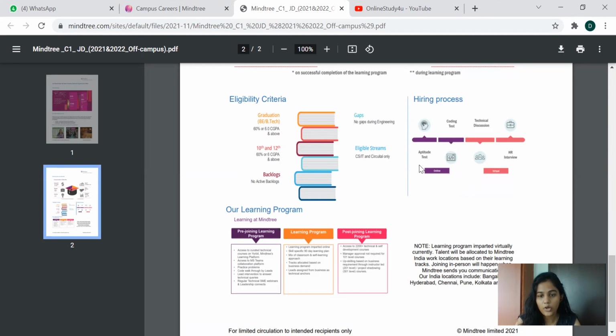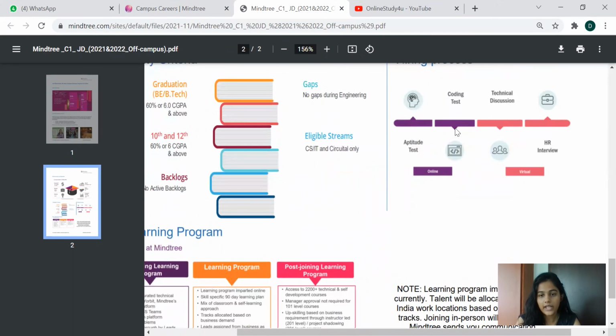Now, coming to the hiring process, first there will be an aptitude test, then a coding test, then a technical discussion, then an HR round. You can see here, this is online and also under virtual, so everything is virtual only. So in total there are 4 rounds. First is the aptitude, second the coding test, then the technical discussion, and finally the HR round.